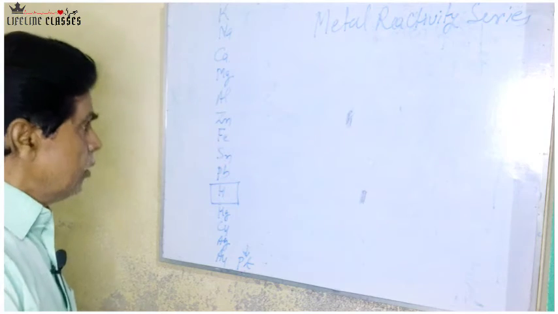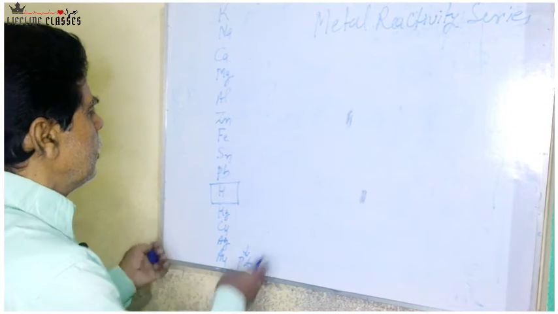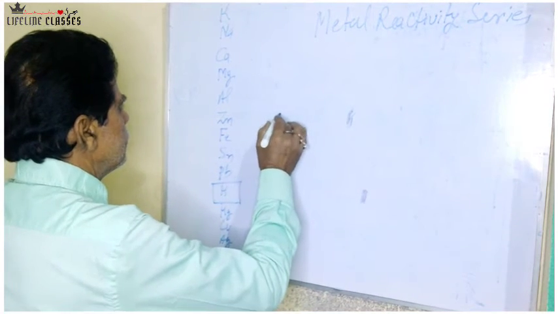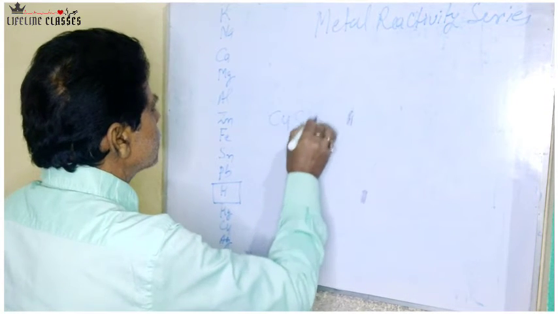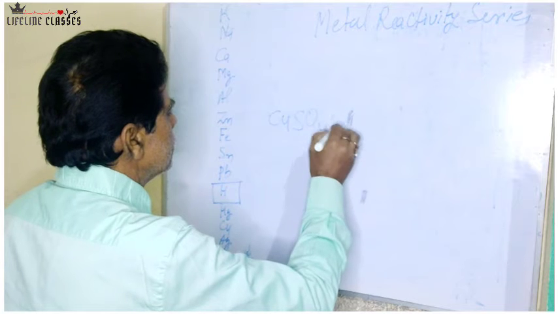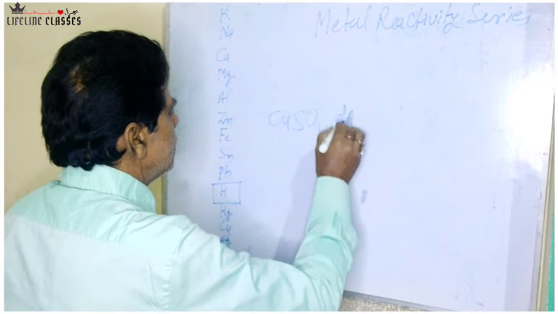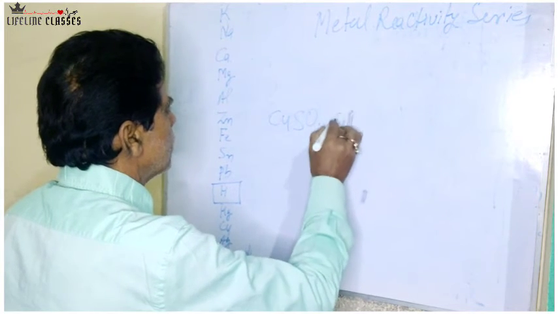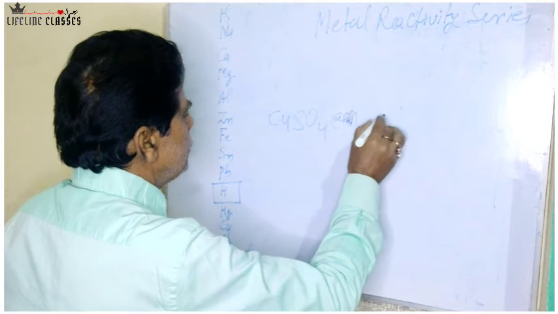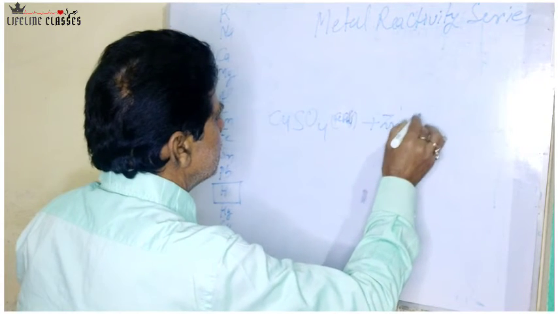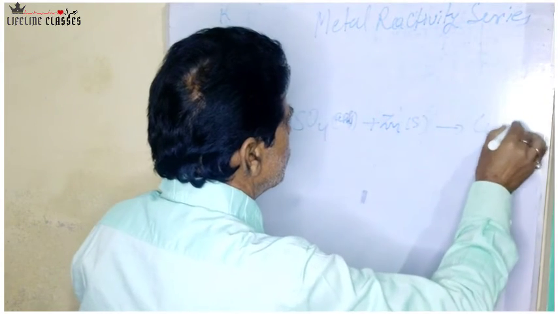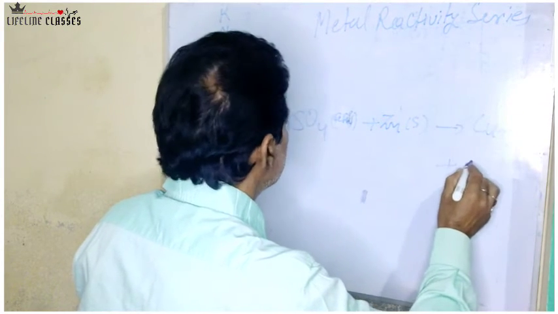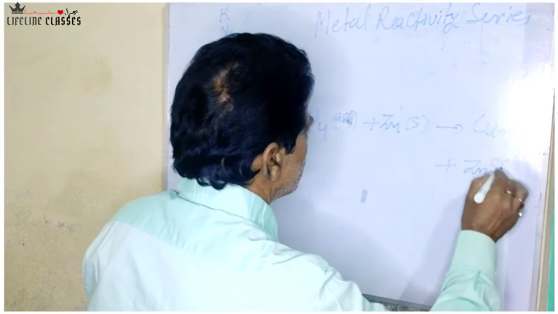Suppose here if we add zinc in the copper sulfate solution, what happens? A dilute or aqueous solution of copper sulfate. When zinc is added here, zinc displaces copper: Cu solid plus ZnSO4.